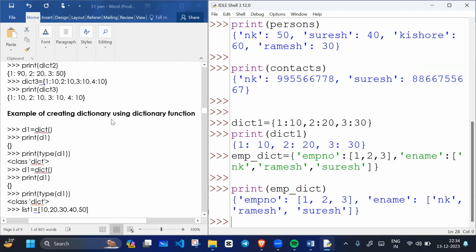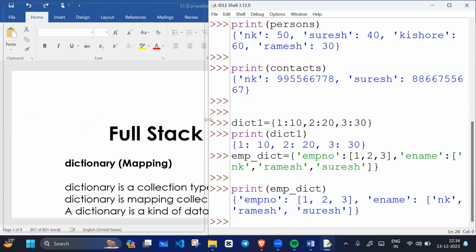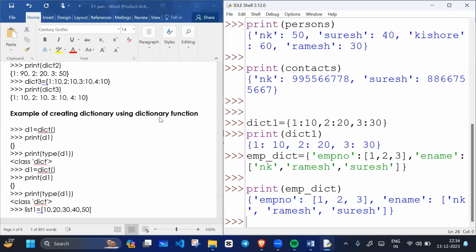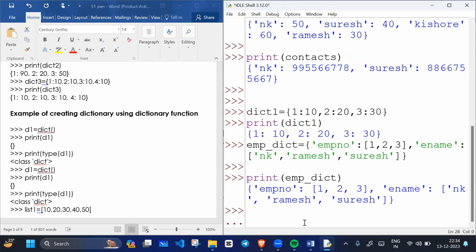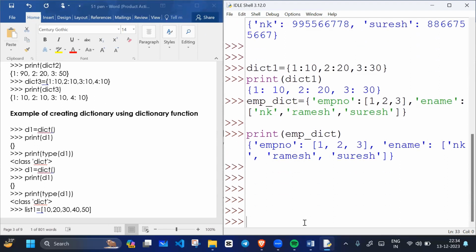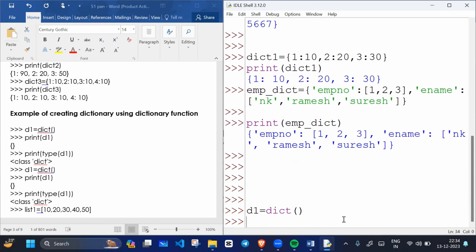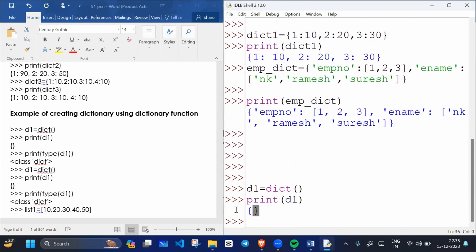Okay, now see the example of creating a dictionary using the dict function. How can we create a dictionary using the dict function? I will write dict and this is how we can create the dictionary. I will store this empty dictionary in D1. So D1 is a dictionary, but what type? Empty. If I print D1, nothing will print, only the curly braces, because we use the dict function and there is no key value pair inside, so it will create an empty dictionary.